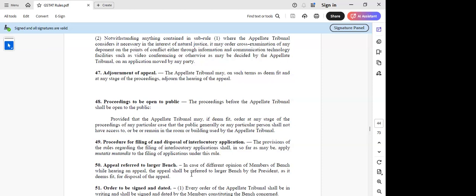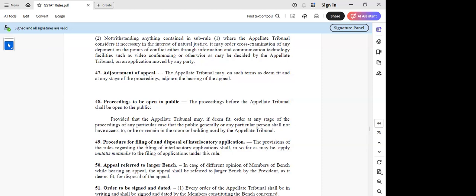Then if we have only a single bench in Karnataka, say the Bangalore bench, and we don't have any other bench, and if there is a difference of opinion in the Bangalore bench, then it will be going to another state as may be decided by the president. Tamil Nadu, yeah. Now, in case of different opinions of members while hearing, the appeal shall be referred to a larger bench, they say. So this is something I was not able to understand.